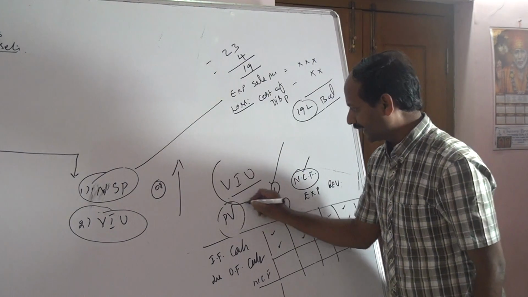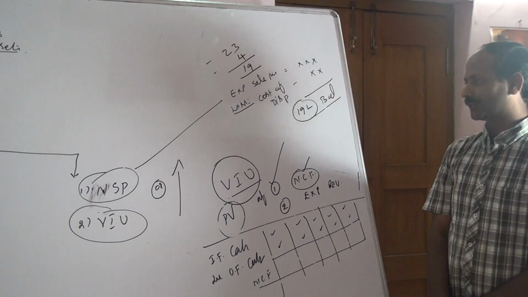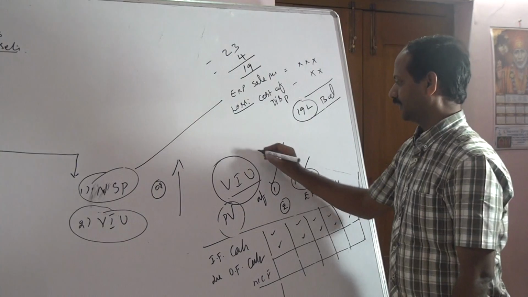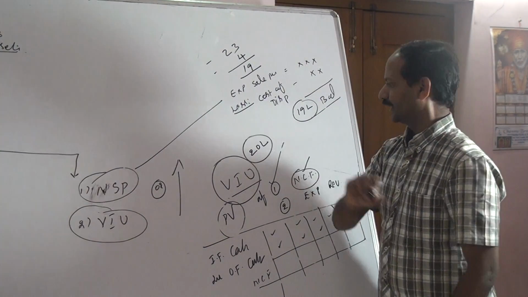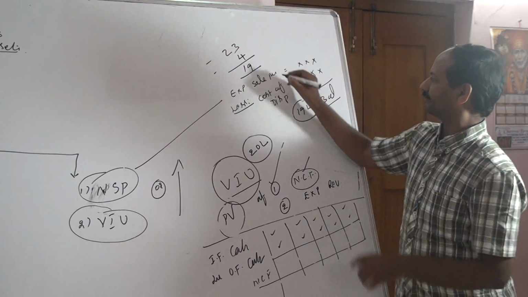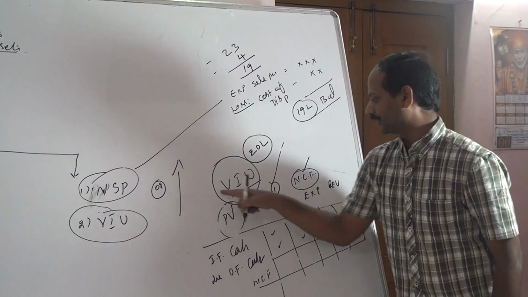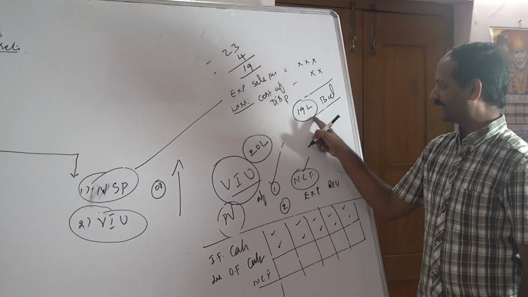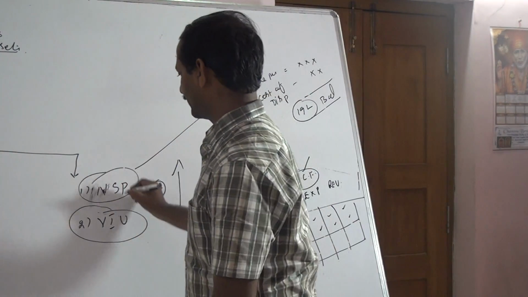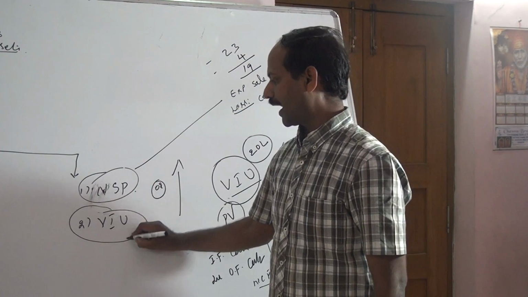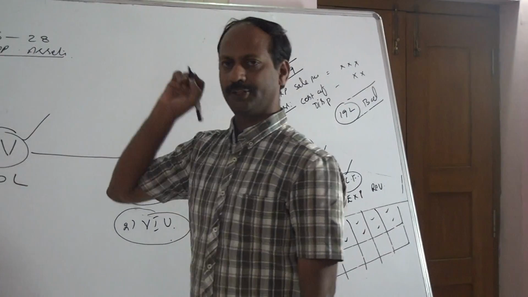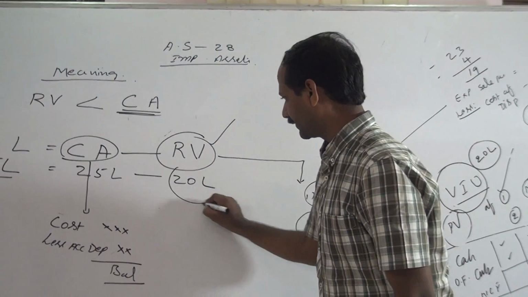That amount is technically called value in use. Suppose this value in use is 20 lakh. In our example, net sale price of the asset is 19 lakh. Value in use is 20 lakh. Whichever is higher, net sale price or value in use, is the recoverable value. In our example, it is 20 lakh.